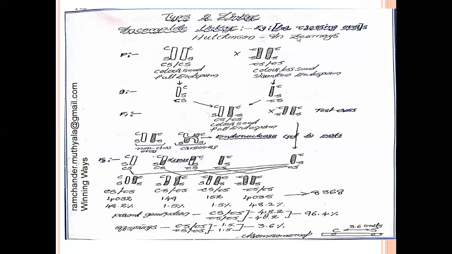Now we discuss how crossing over participates. Hutchinson explained incomplete linkage as cytological evidence of crossing over in Zea maize.